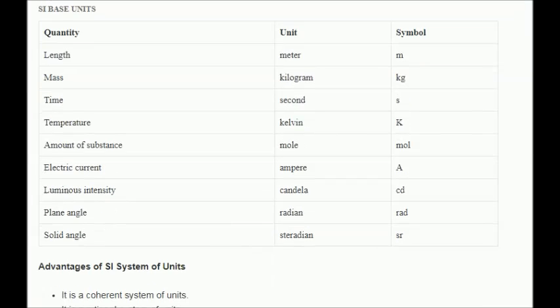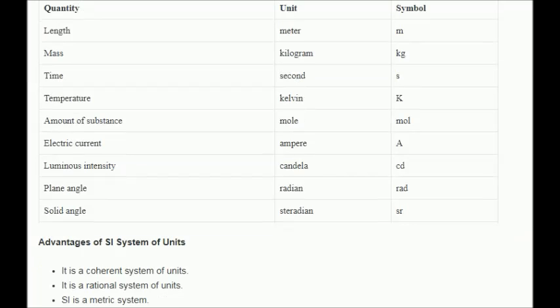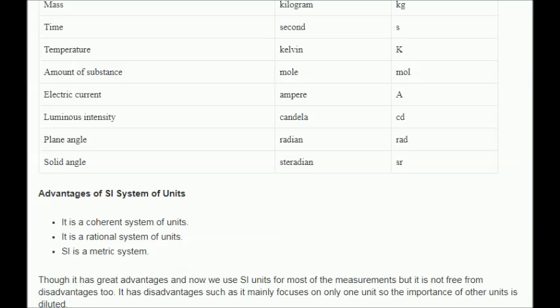Advantages of SI system of units. It is a coherent system of units. It is a rational system of units. SI is a metric system.